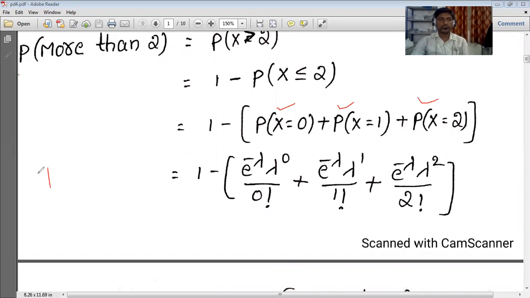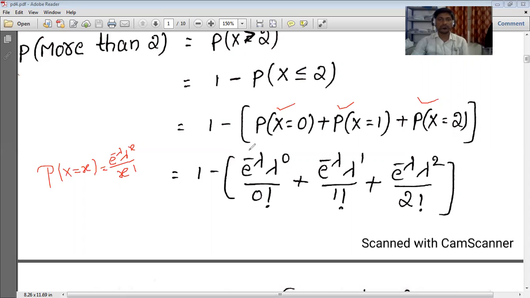Since we are applying the Poisson distribution, P of X equal to small x is e power minus lambda, lambda power x by x factorial. So this is the one we are applying.